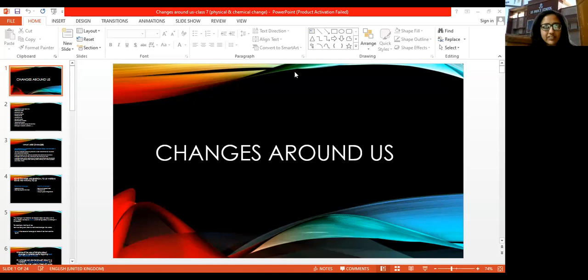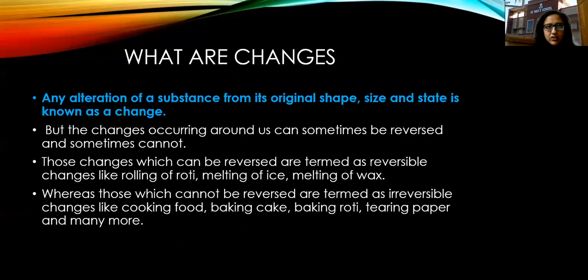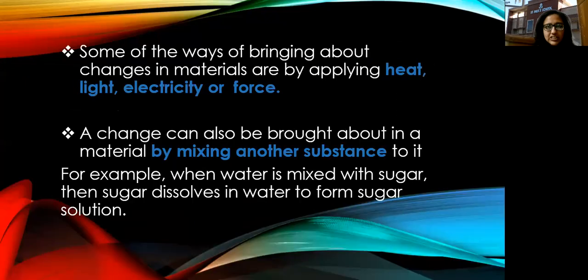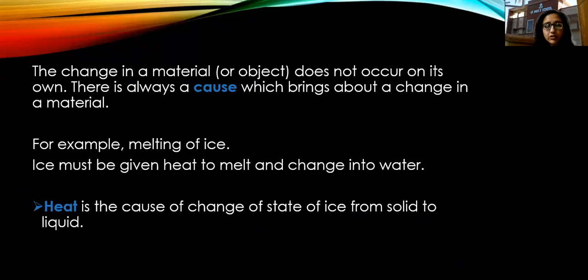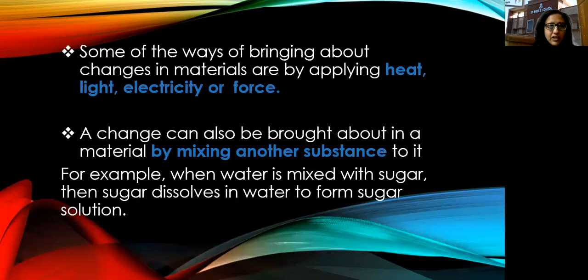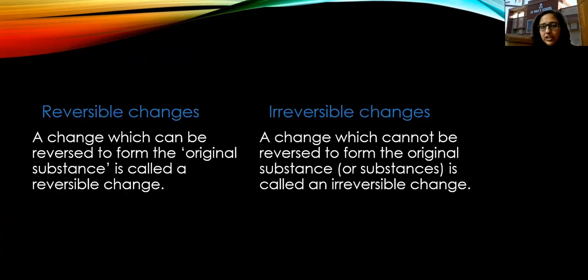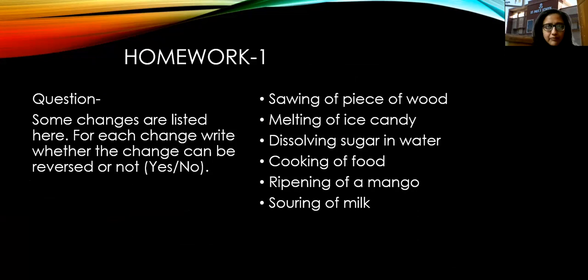So, we had already started the topic changes around us, and in this topic, we had discussed a few types of changes. That is reversible changes, okay, then irreversible changes. Then we also discussed the cause. There is always a cause behind any change. There is always a cause which brings about a change in a material, okay. So various types of causes also we have seen. Now reversible, irreversible definitions and examples.